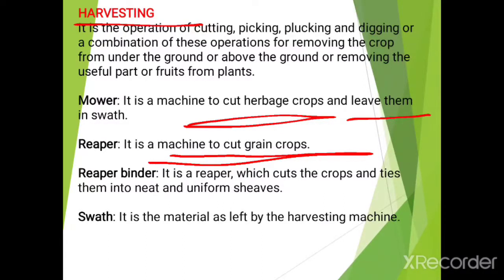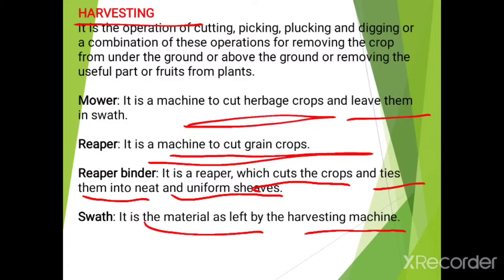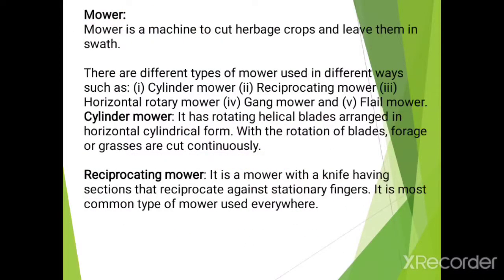Then reaper binder. It is the reaper which cuts the crops and ties them into neat and uniform sheaves. Then what is meant by swathe? It is the material left by the harvesting machine. Now let's know more about mower. Mower is a machine to cut the herbage crops and leave them in a swathe. So basically, know the difference between the mower and reaper. Generally mower is used to cut the herbage crops, and reaper is used to cut the grain crops.